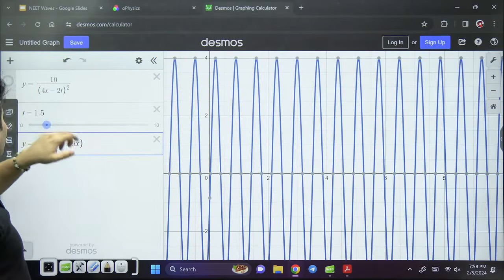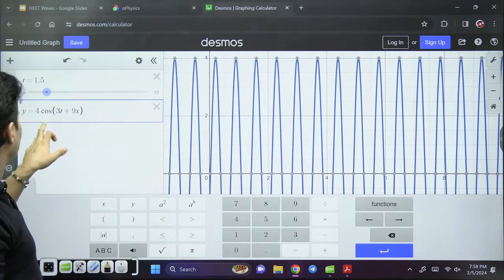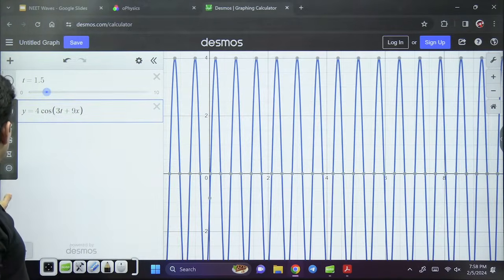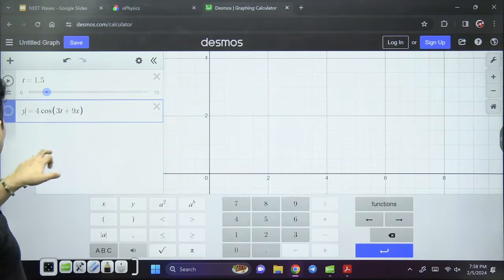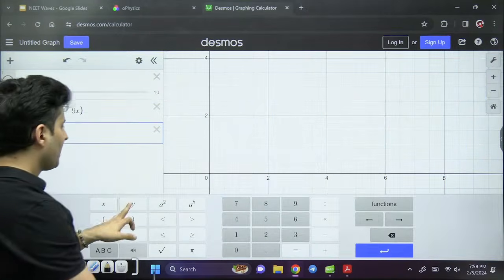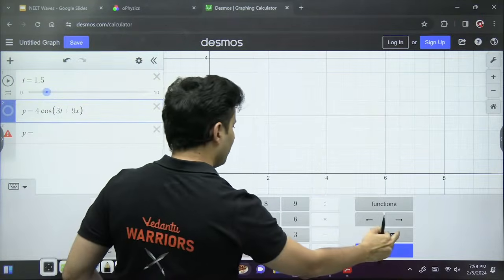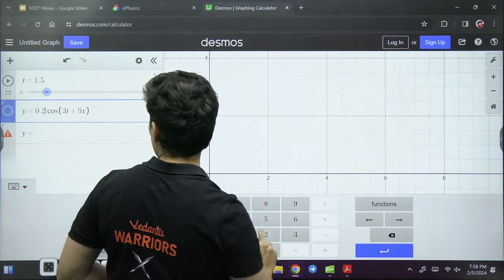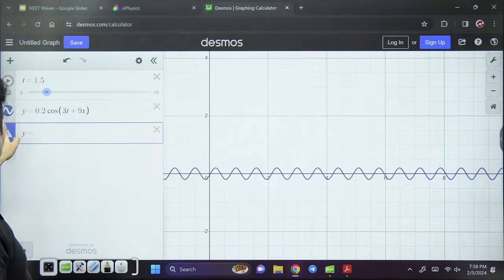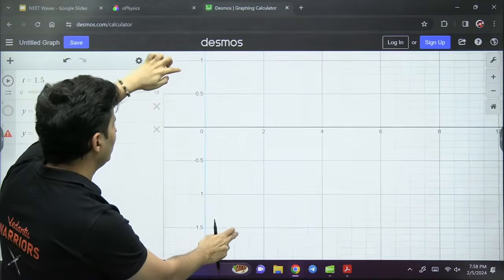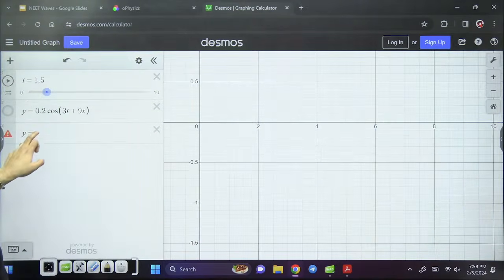Let me just get rid of this. Okay, I don't need this. Can I just copy this somewhere? No, maybe I'll just write it again. So instead of 4, let me make it 0.2. Okay, maybe it's fine now, 0.2. Okay, great, it looks good. Let's look at this wave, nice and cozy.